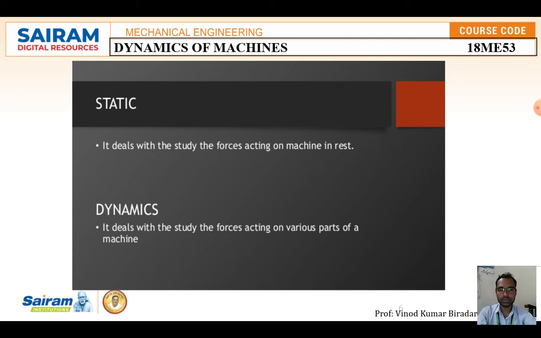Next is dynamics. Dynamics deals with the study of the forces acting on the moving parts of a machine. If you start any machine component, there will be forces that exist in it. Those forces with respect to the motion come under dynamics.